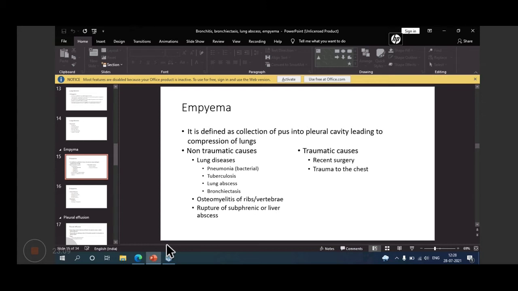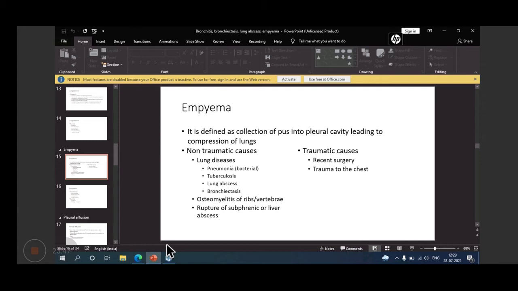Empyema is defined as a collection of pus in the pleural cavity. If a collection of pus is there in the pleural cavity, it is named empyema, which leads to compression of the lungs. And two types of causes are there: non-traumatic causes and traumatic causes.